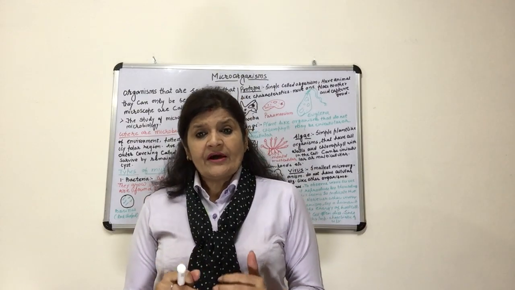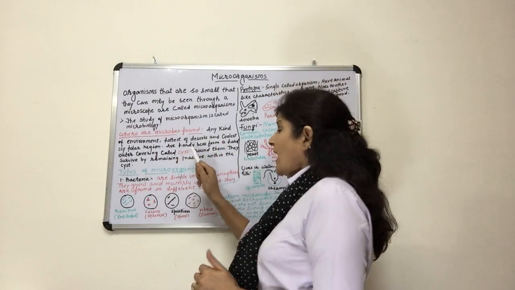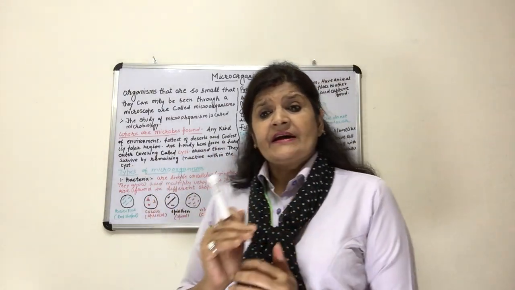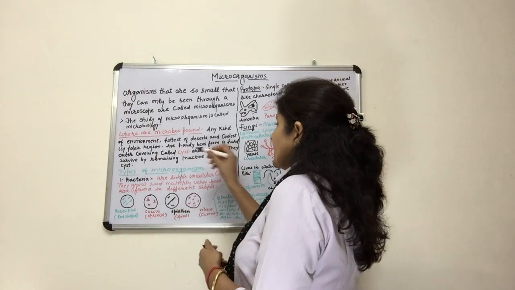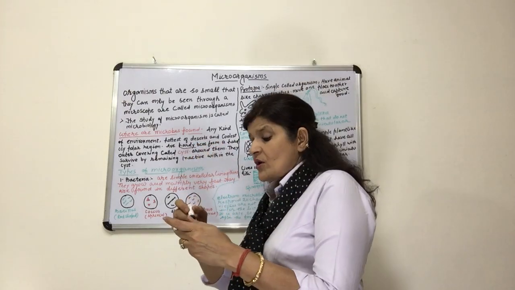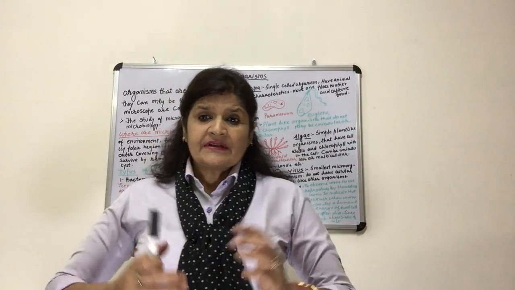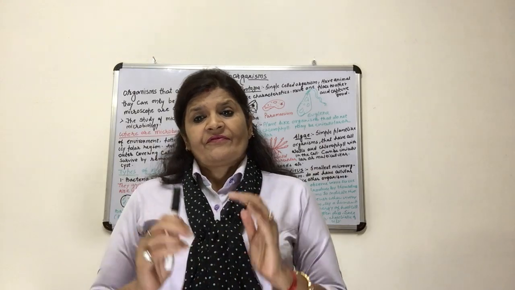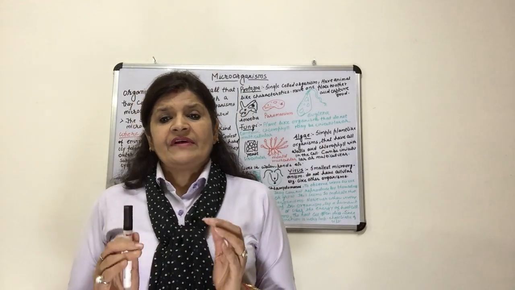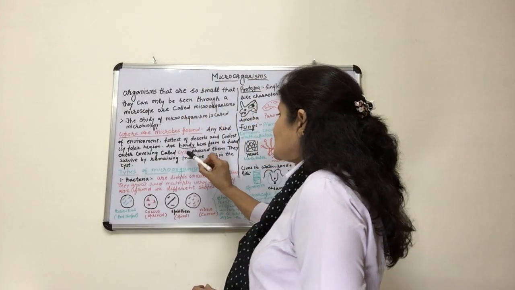What the microorganisms do, they are known as very hardy. I have written the word: they are very hardy. Why are they hardy? Because whenever the condition is not favorable to them, they just form a cyst, a very hard covering around them, and this covering is called a cyst.